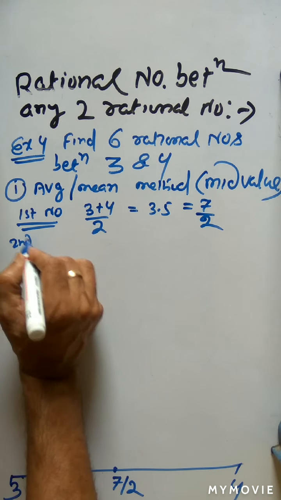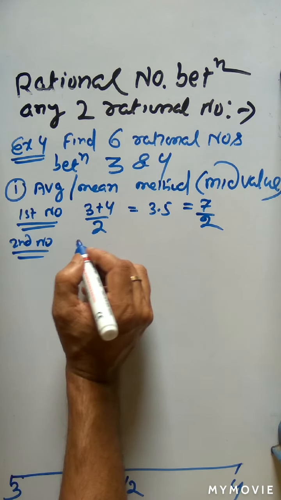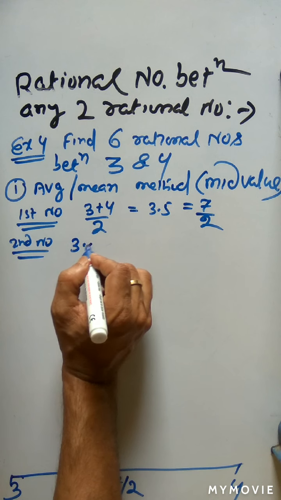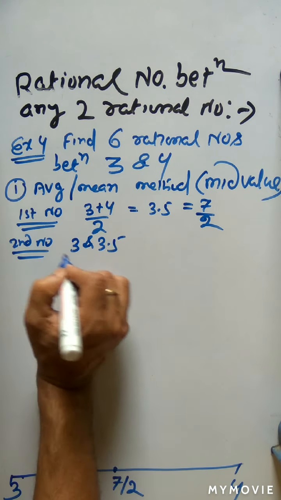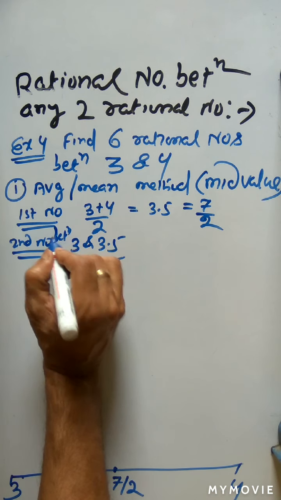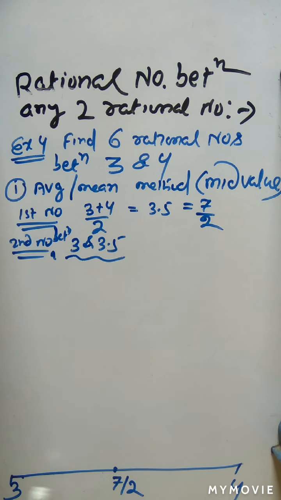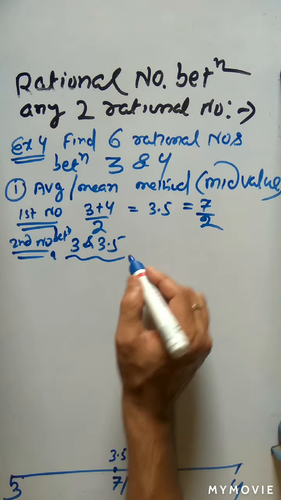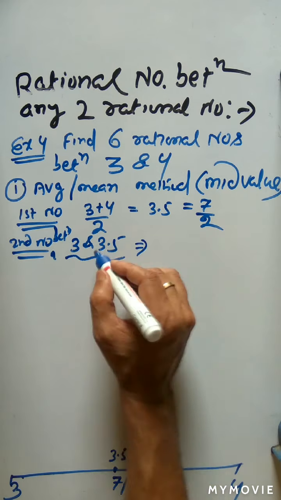Then the second number is between 3 and 3.5. So now see, the second number is between 3 and 3.5. This is 3, this is 3.5. So A is 3, B is 3.5. Then 7 by 2 is nothing but 3.5. Then how will we get the mid value of these two numbers?